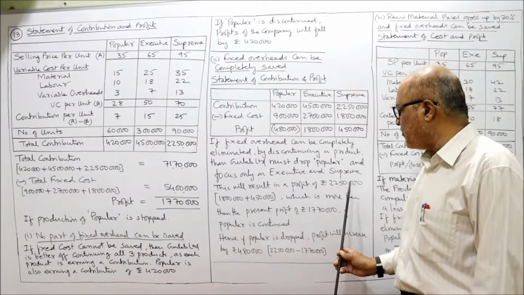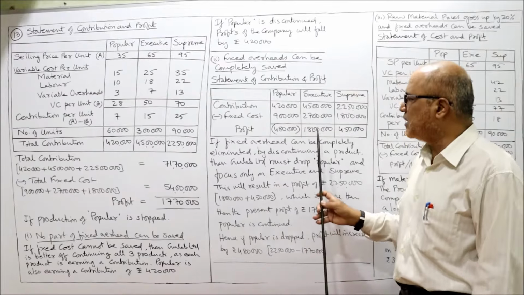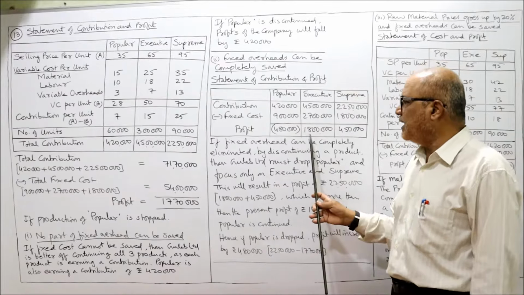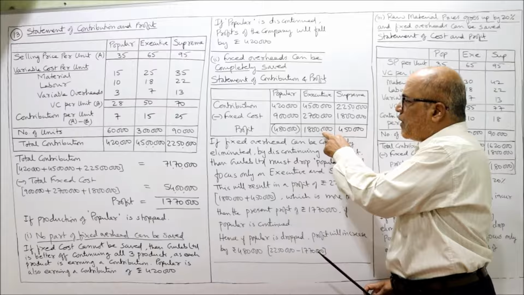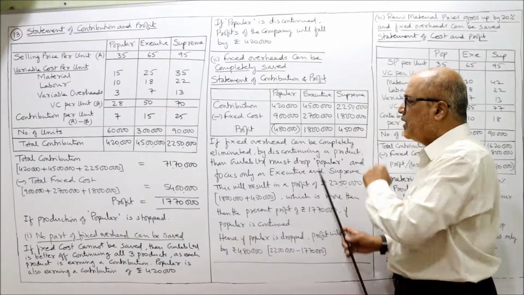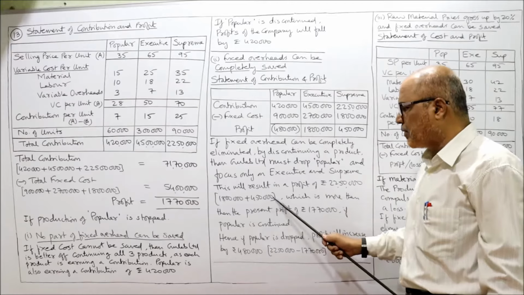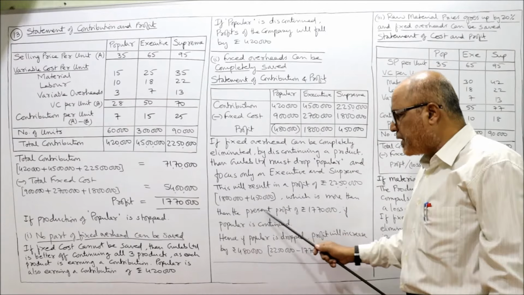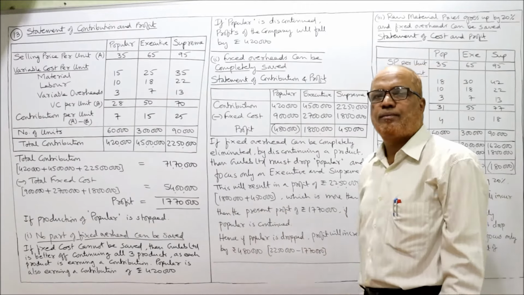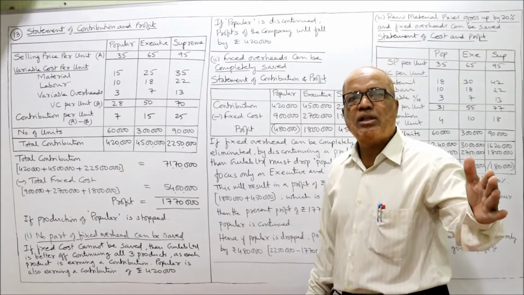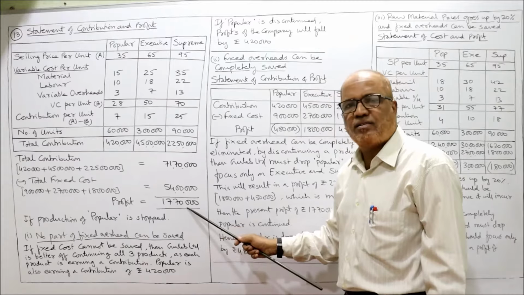This will result in a profit of 22 lakh 50,000. See here, 18 lakh plus 4 lakh 50,000. If we stop the production of Popular, we will get the profit from Executive and Supreme. So 18 plus 4 lakh 50,000, 22 lakh 50,000 will be the profit, which is more than the present profit of 17 lakh 70,000. If we continue all the three products, we are getting a profit of 17 lakh 70,000.